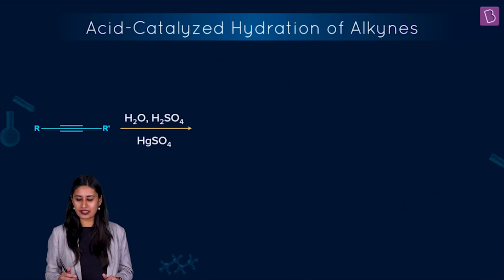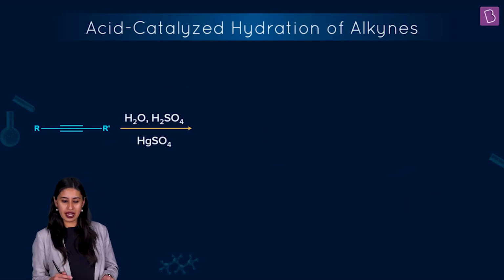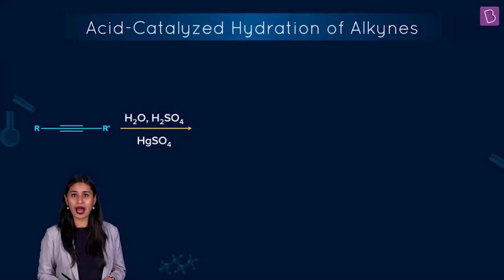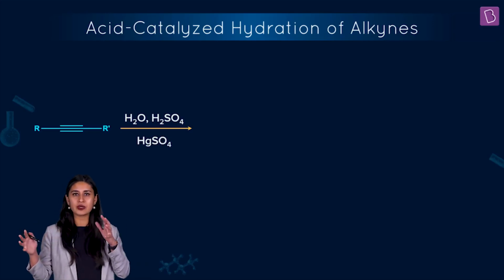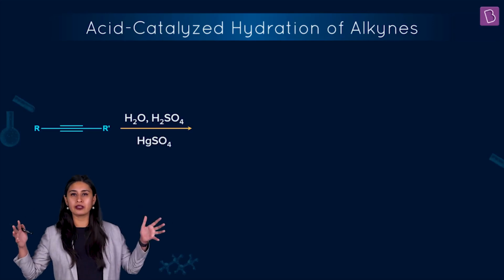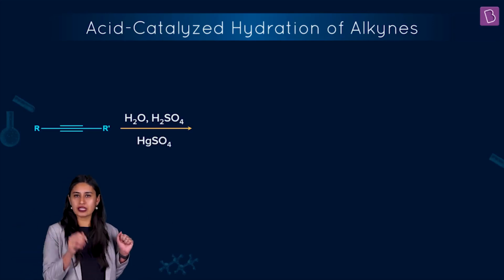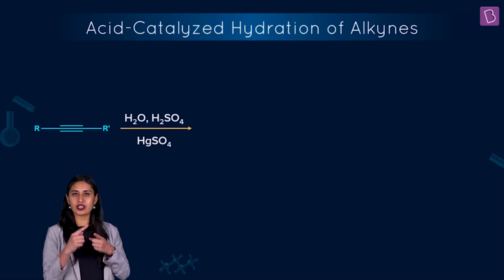Let's test our skills now. When we have an unsymmetrical alkyne, or I can say a non-terminal alkyne, what's going to happen? In this internal alkyne, the triple bond is somewhere in between and not at the terminal carbons. Again we are adding the same reagents, H2SO4, HgSO4 and water.